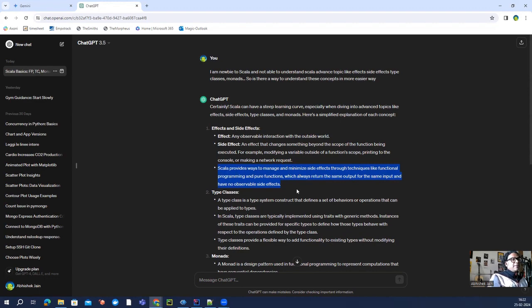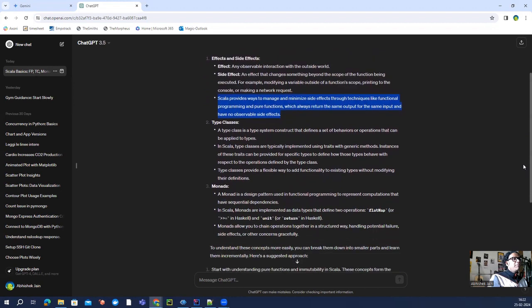Right. Type classes, again another interesting topic, though it seems like ChatGPT is again giving a very solid response as compared to Google Bard. Probably we can tweak our question a little bit more and see how Google Bard behaves. Then monads, right? A monad is a design pattern used in functional programming to represent computation that has sequential dependency.